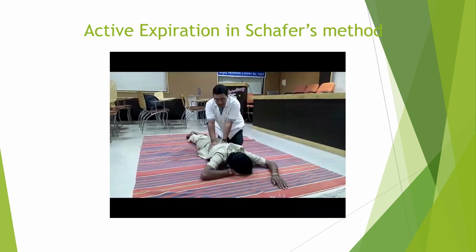So the first method is Schafer's method. Here the doctor kneels near the patient's waist and puts his palms on the patient's loin, and the doctor bends forward applying pressure over the loin. So when you apply pressure, what is happening? There is expiration of air from the lungs. So that's why we are giving pressure and then expiration is happening. That's why it is called active expiration.